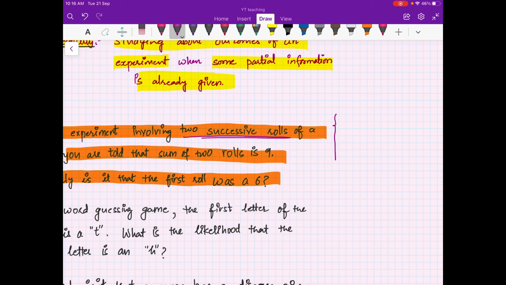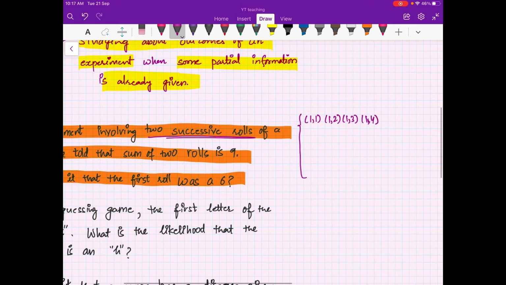If you make a sample space, you have 1 1, 1 2, 1 3, 1 4, 1 5, 1 6, then 2 1, 2 2, 2 3, 2 4, 2 5, 2 6, then 3 1, 3 2, 3 3, 3 4, 3 5, 3 6, and so on.